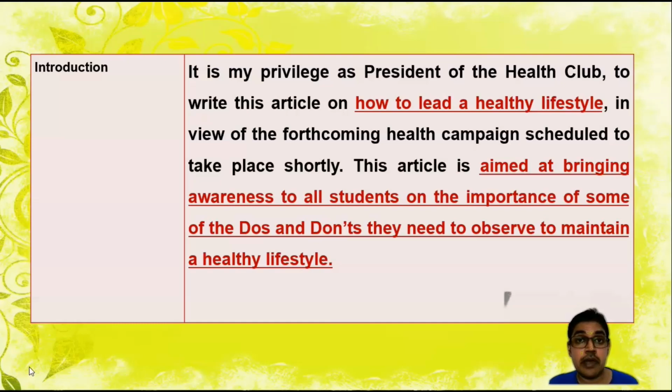Now, in the first paragraph, I have clearly indicated what my article is going to be about, and I also added the aim of my article. Okay, I have colored them in red. So these are the two things that you can put in as your introduction whenever you write an article. Restate what your article is about and the aim of your article.